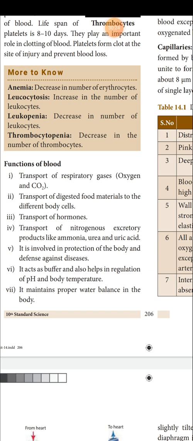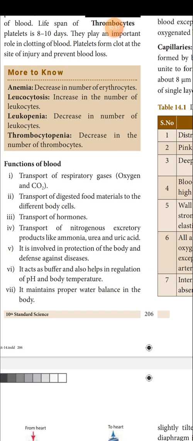The food we consumed is digested in the digestive system, and in the small intestine the digestion gets completed. From the small intestine, the villi absorb the digested food and make it enter the blood. So this digested food is taken to every cell of our body.